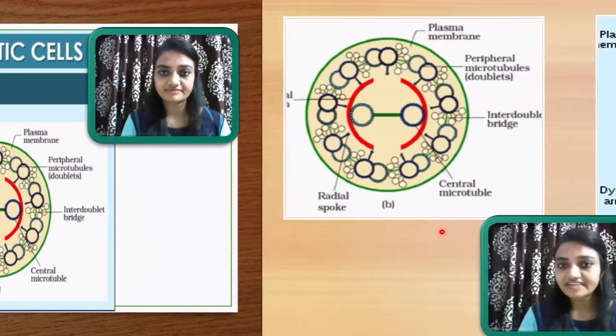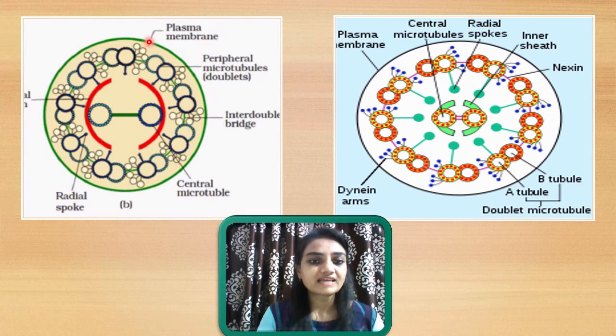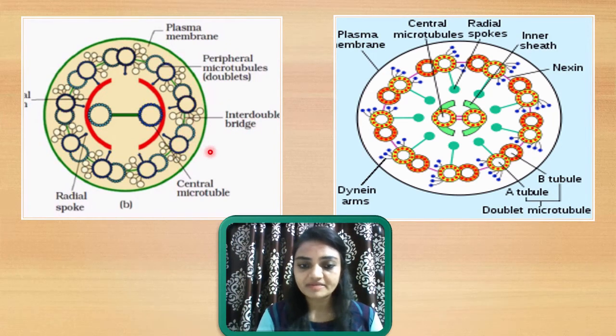Now let me try to understand more about the structure of cilia and flagella by using these diagrams. Here you can see the outermost layer is the plasma membrane, then the peripheral microtubules, called doublets, 1 and 2, then the interdoublet bridge in between two doublets. Here you can see this greenish bridge, then the central microtubules, this pair of central microtubules, then the radial spoke. And this red one is the central sheath. So this is the basic structure.